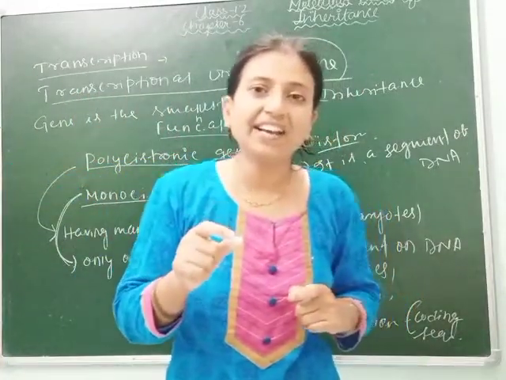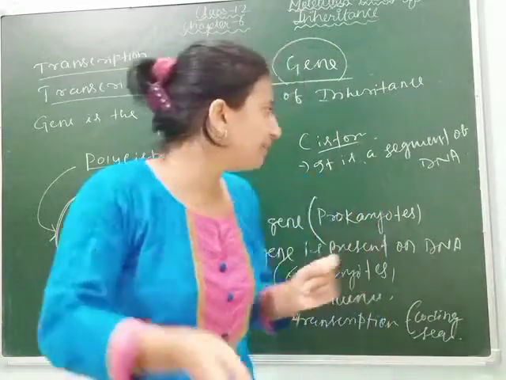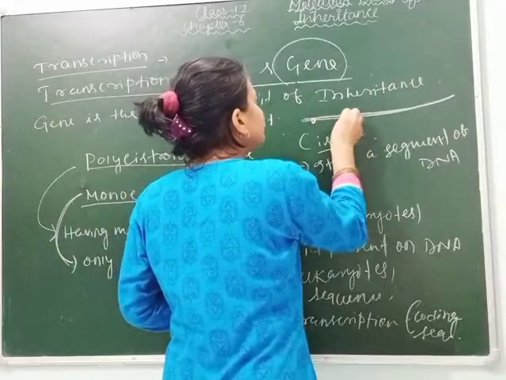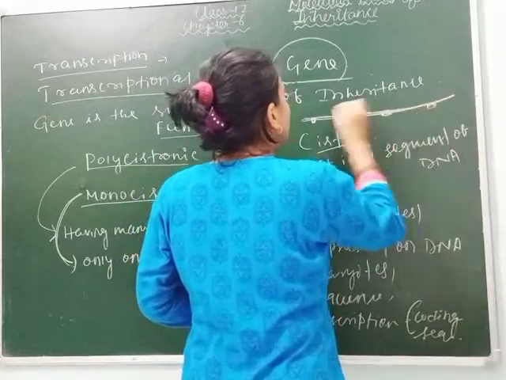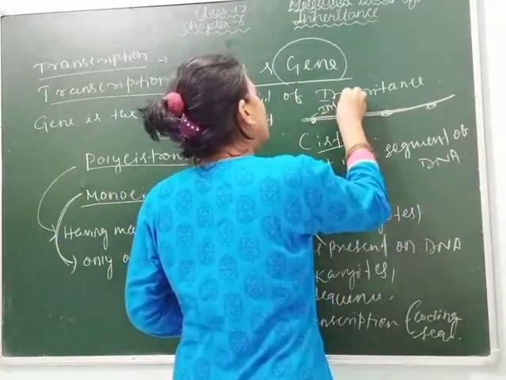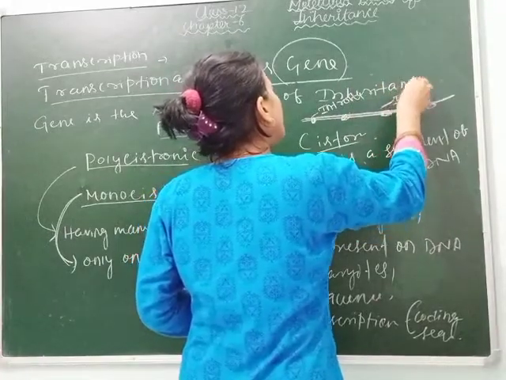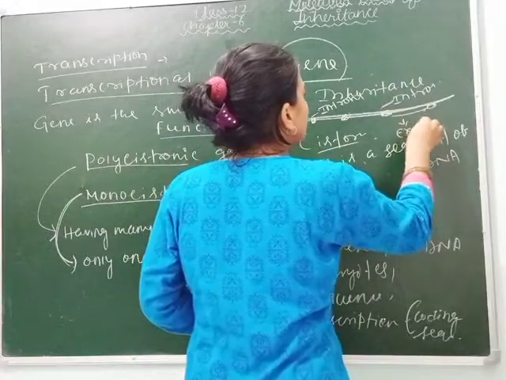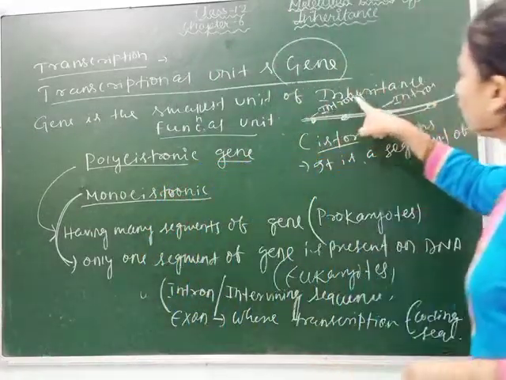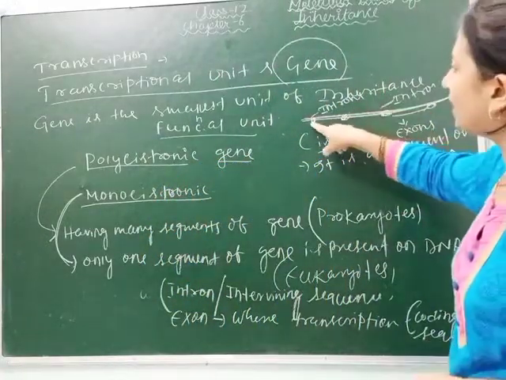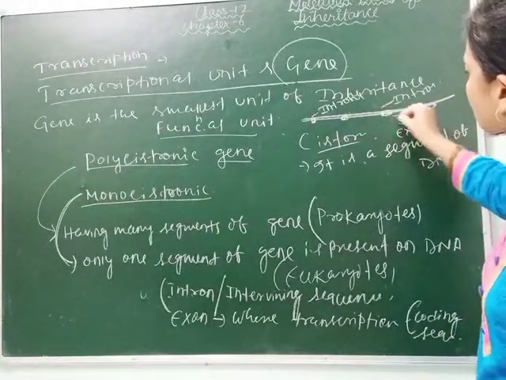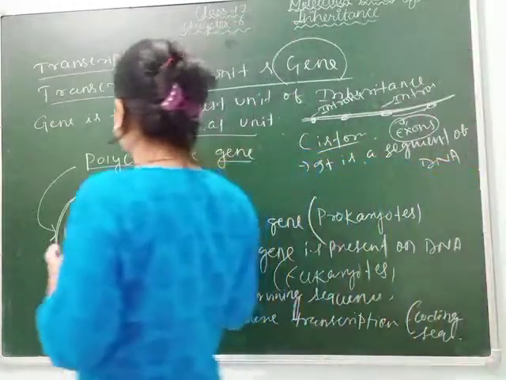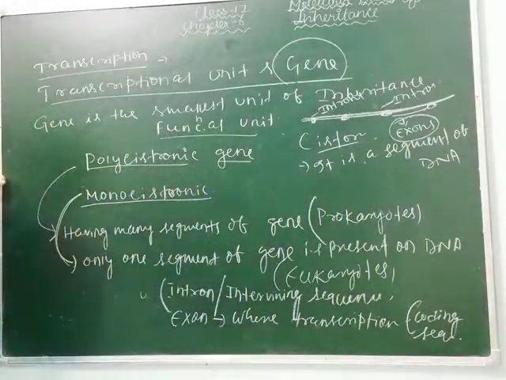Introns are intervening sequences present on a segment of DNA. Suppose this is a segment of DNA, these are introns and these are exons. Introns, as I have told you, are intervening sequences, so no transcription occurs. Transcription occurs only in exons. How this will occur we will see later when we study transcription in eukaryotes.